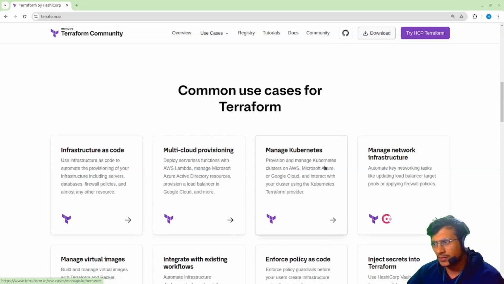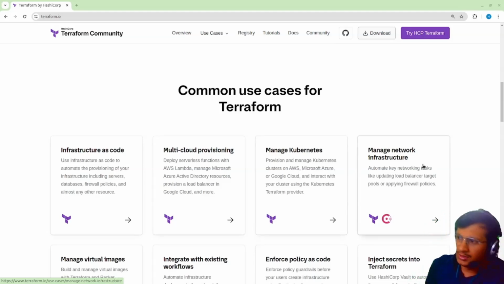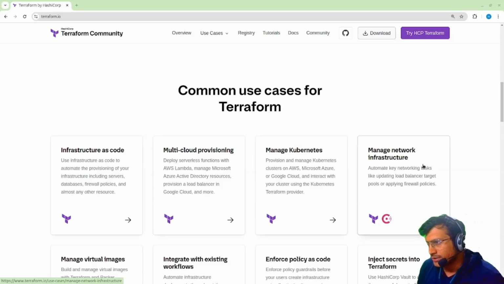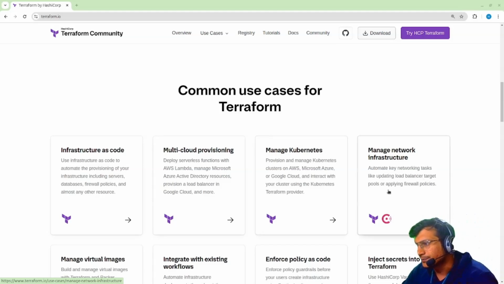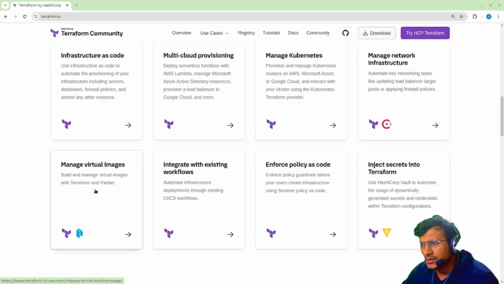We can provision and manage Kubernetes clusters, not Kubernetes workloads, since Kubernetes has its own provisioning setup. Then there is network infrastructure and virtual images with Packer, another tool for packaging images. We can integrate it with CI/CD pipelines, enforce policy as code, and inject secrets into Terraform.